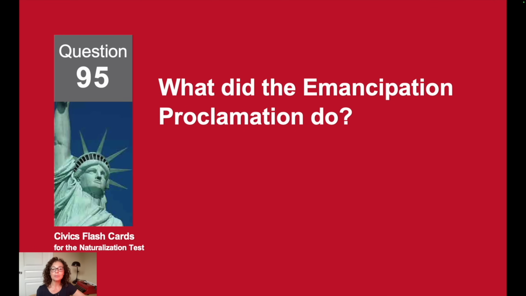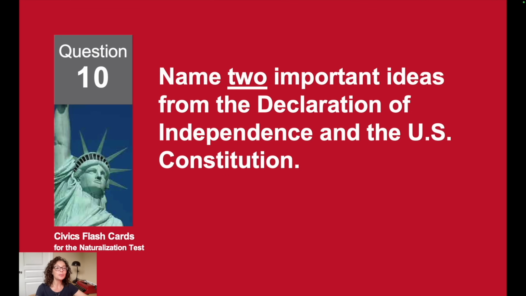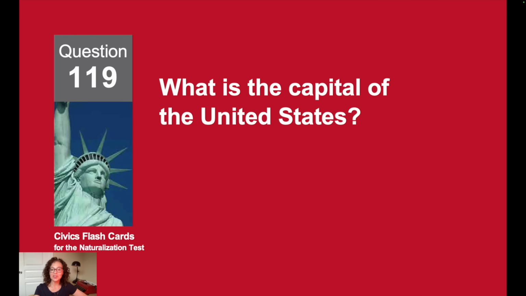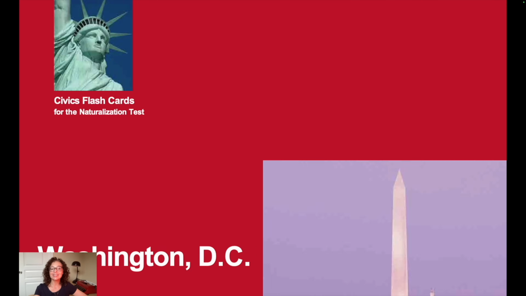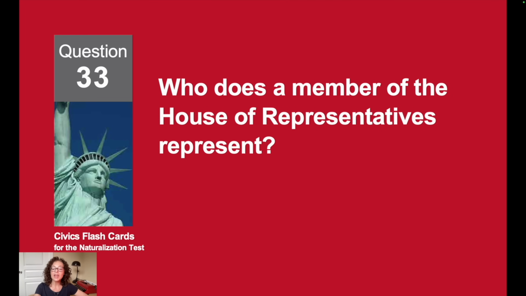What did the Emancipation Proclamation do? It freed the slaves. Name two important ideas from the Declaration of Independence and the U.S. Constitution. Equality and liberty. What is the capital of the United States? Washington, D.C.